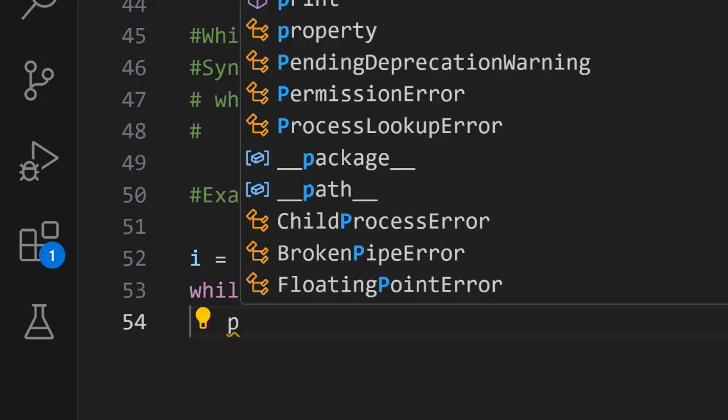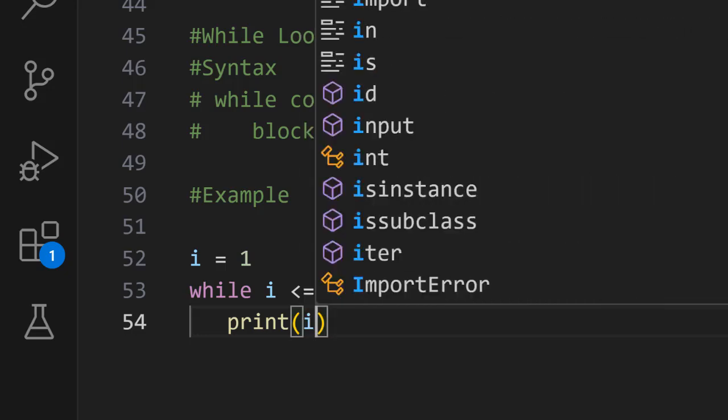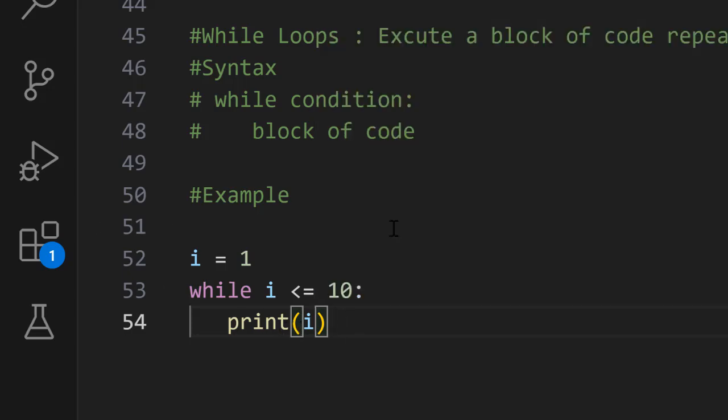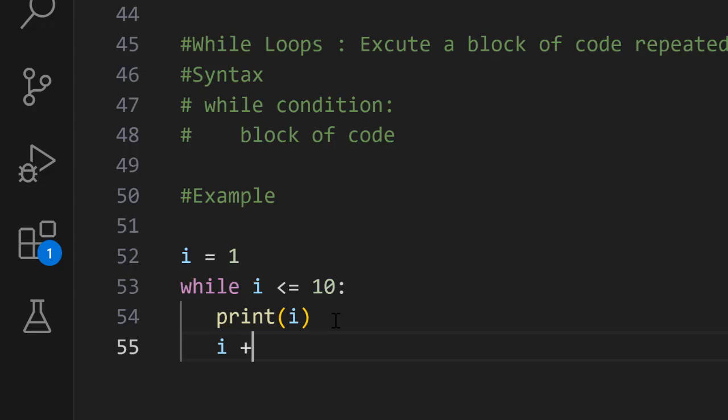And then the block of code for this case is going to be us printing the numbers. So print i. And since we also want to repeatedly carry out this task, we are going to increment our current value i. So this is going to be i plus equal to 1.